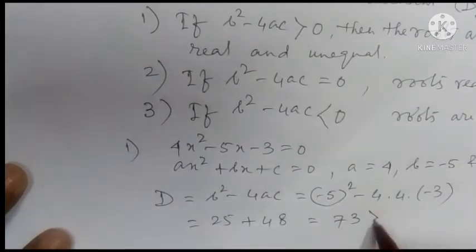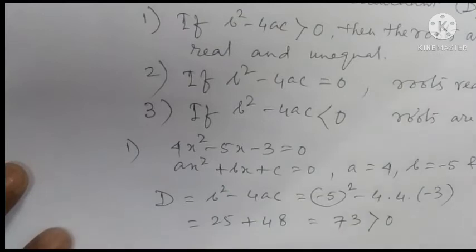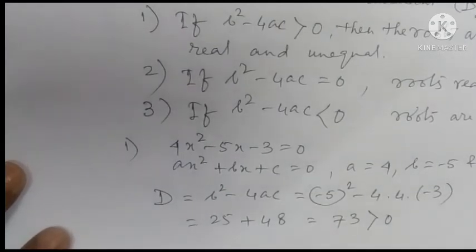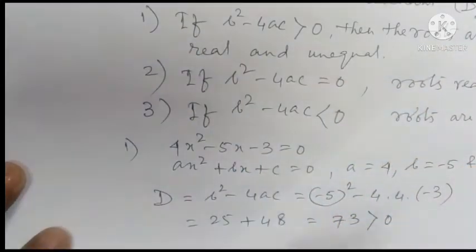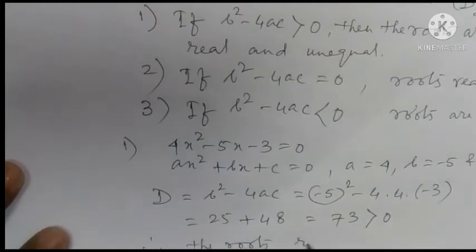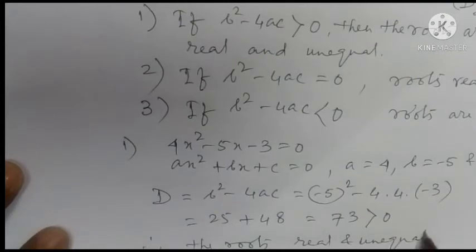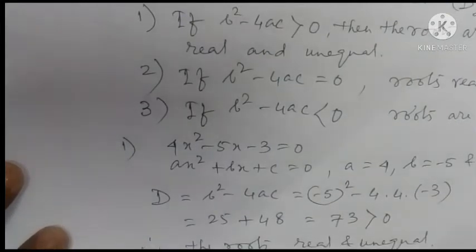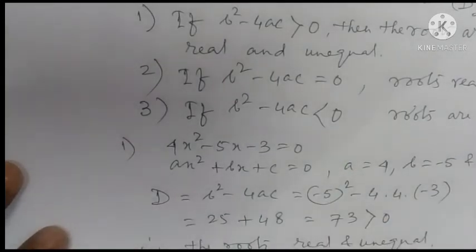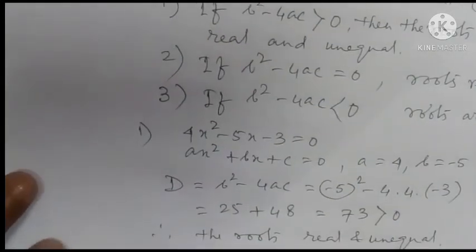Now 73 is greater than 0, therefore D is greater than 0, which satisfies the condition 1. Therefore we can say the roots are real and unequal. Obviously you will get two different values of roots, okay, which are real.